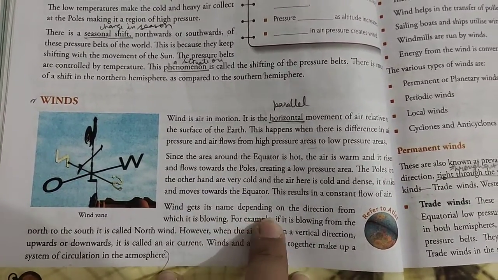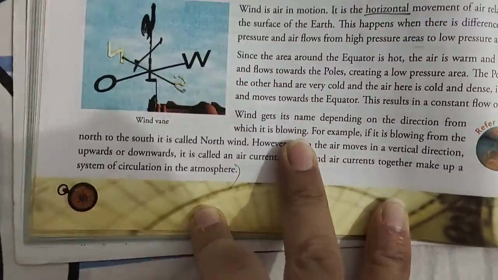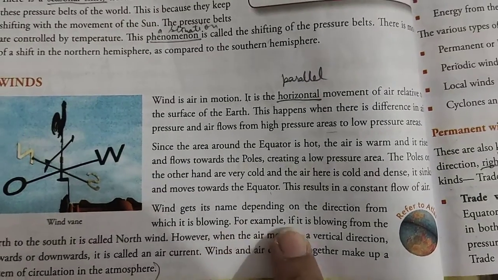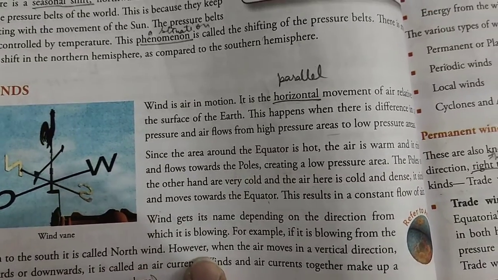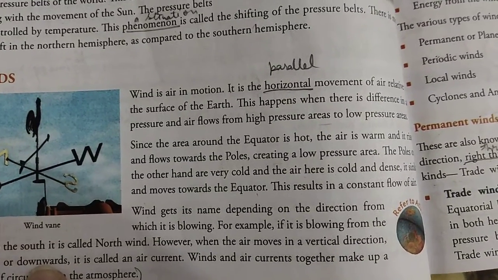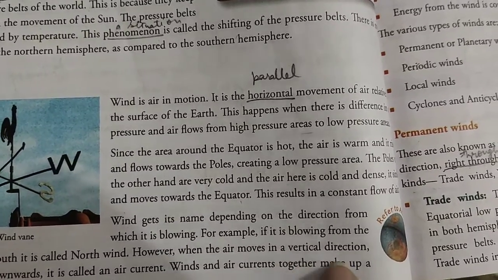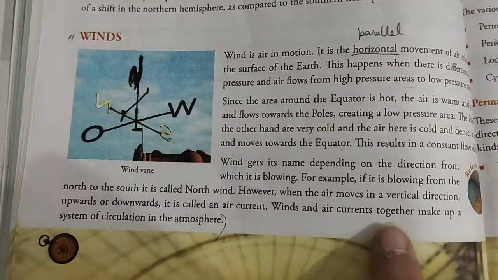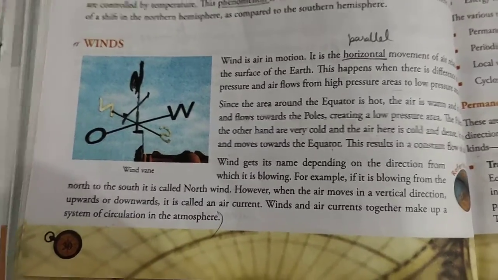Wind gets its name depending on the direction from which it is blowing. For example, if it is blowing from the north to the south, it is called north wind. However, when the air moves in a vertical direction, upward and downward, it is called an air current. Winds and air currents together make up a system of circulation in the atmosphere.